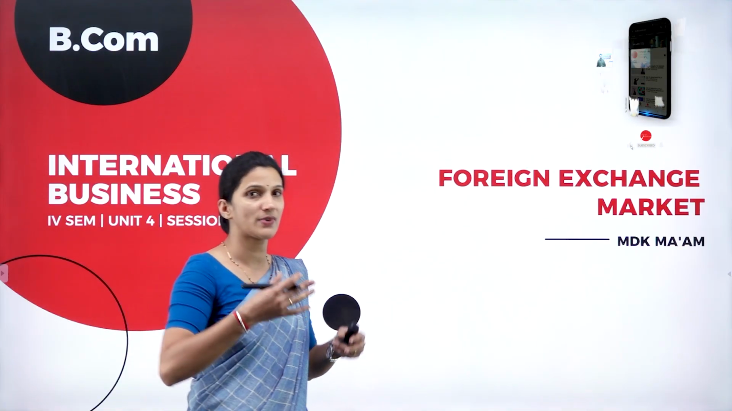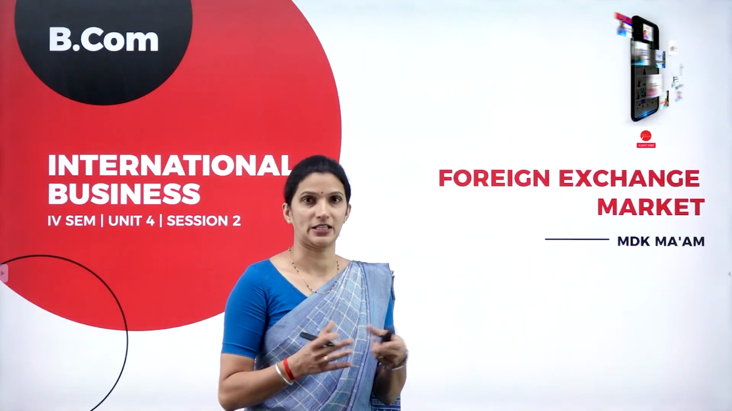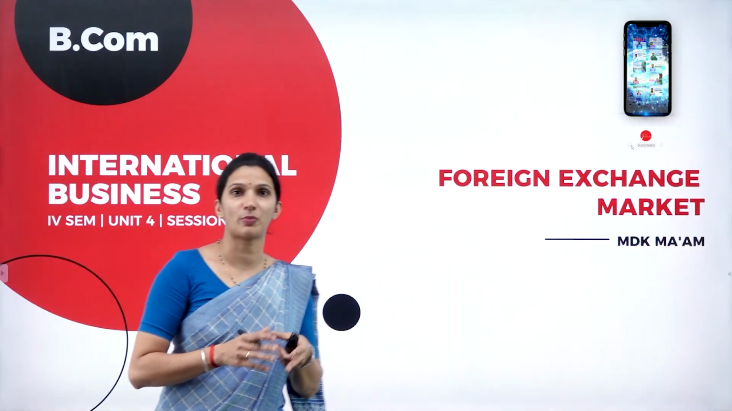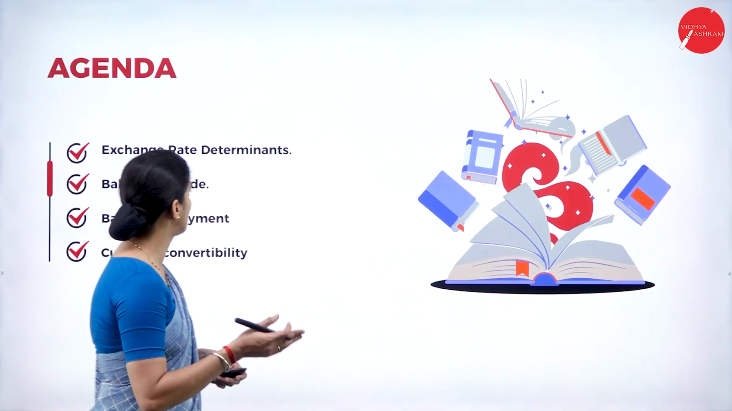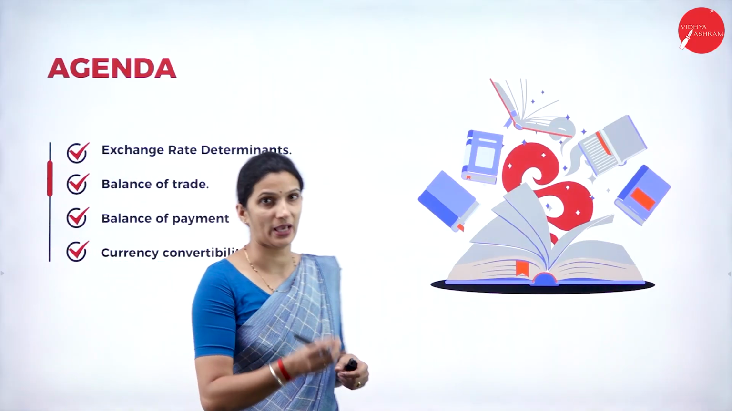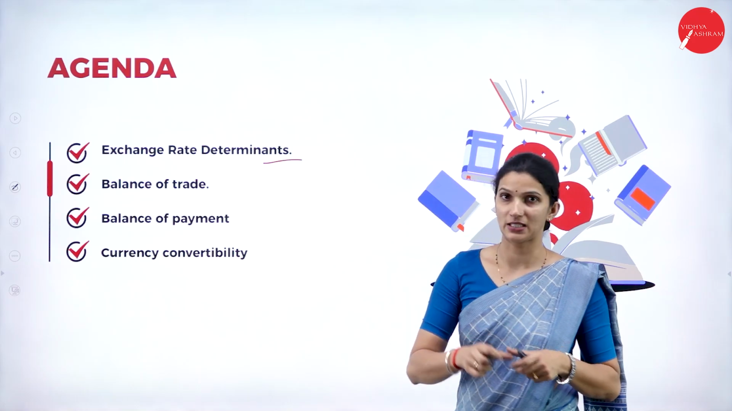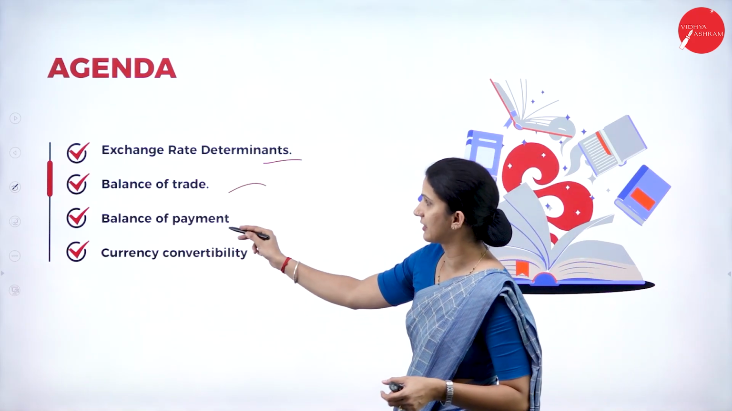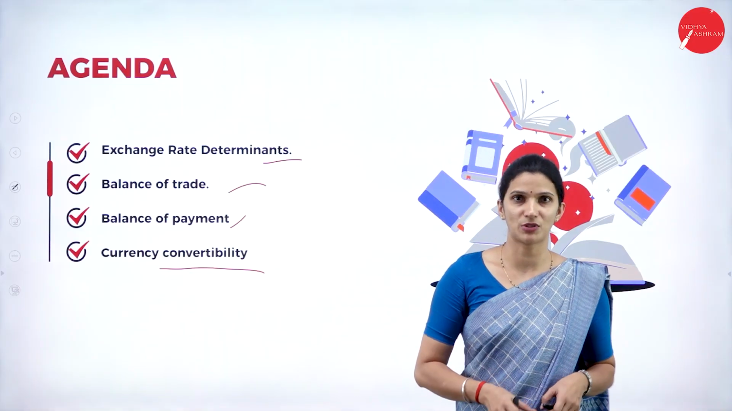In the previous sessions, we have seen what foreign exchange is, the features of the foreign exchange market, and who are the participants who take part in the forex market. In today's session, we'll discuss how the exchange rate is determined. That is the exchange rate determinants, the balance of trade and the balance of payment. And then we'll discuss currency convertibility.